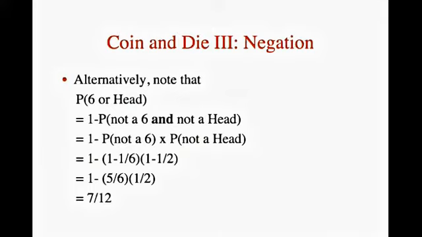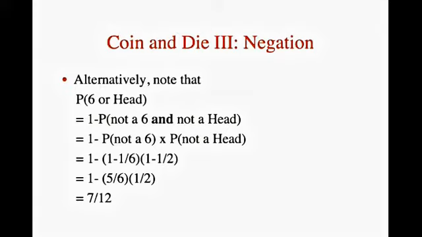An alternate approach to computing this value is to start by computing the probability of not getting either a 6 or a head. Then subtract this value from 1 to compute the probability of getting a 6 or a head. Although this is a complicated method, it has the advantage of being applicable to problems with more than 2 events. Here is a calculation in the present case.